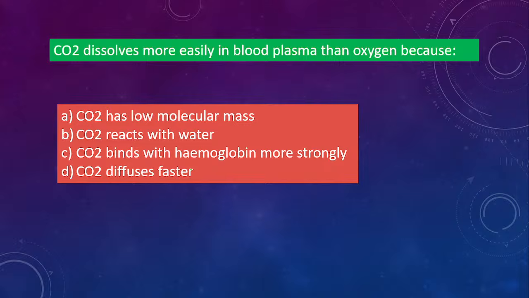CO2 dissolves more easily in blood plasma than oxygen. Why? Option A, carbon dioxide has low molecular mass. Option B, carbon dioxide reacts with water. Option C, carbon dioxide binds with hemoglobin more strongly. Option D, carbon dioxide diffuses faster. It's a tricky question. Do it.